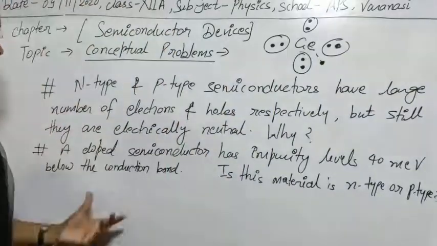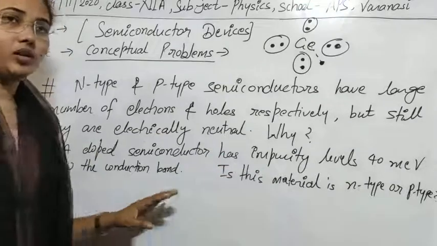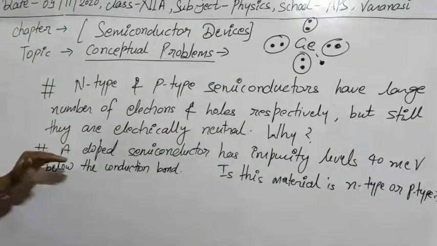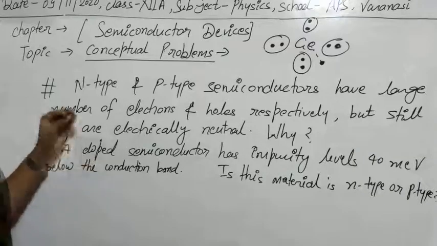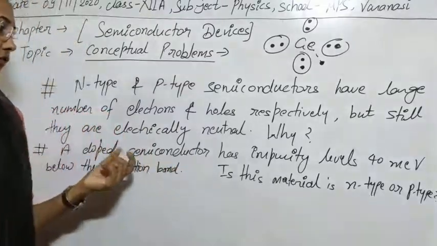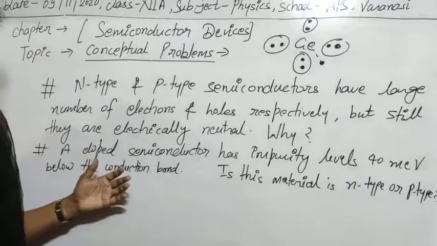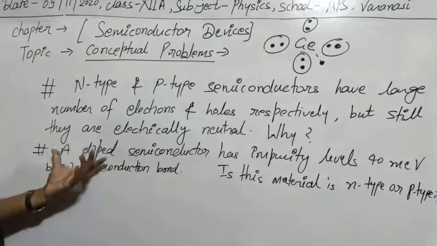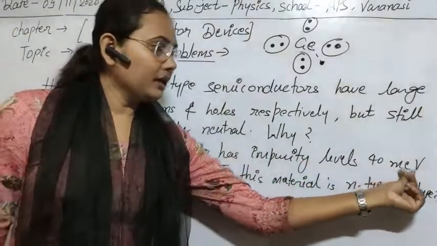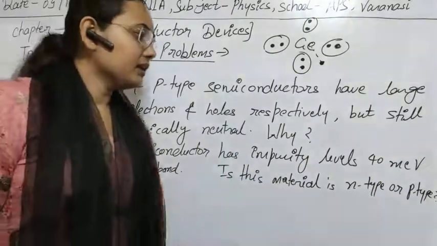Clear? The next case is given, as such types of question can also be in your examinations. You have to see them, and these are very basic questions actually. For this, you must first remember what the energy band gap is in case of a semiconductor, in case of an insulator, in case of a conductor. Clear? So here the question is: a doped semiconductor has impurity levels 40 millielectron volt below the conduction band. Is this material n-type or p-type?